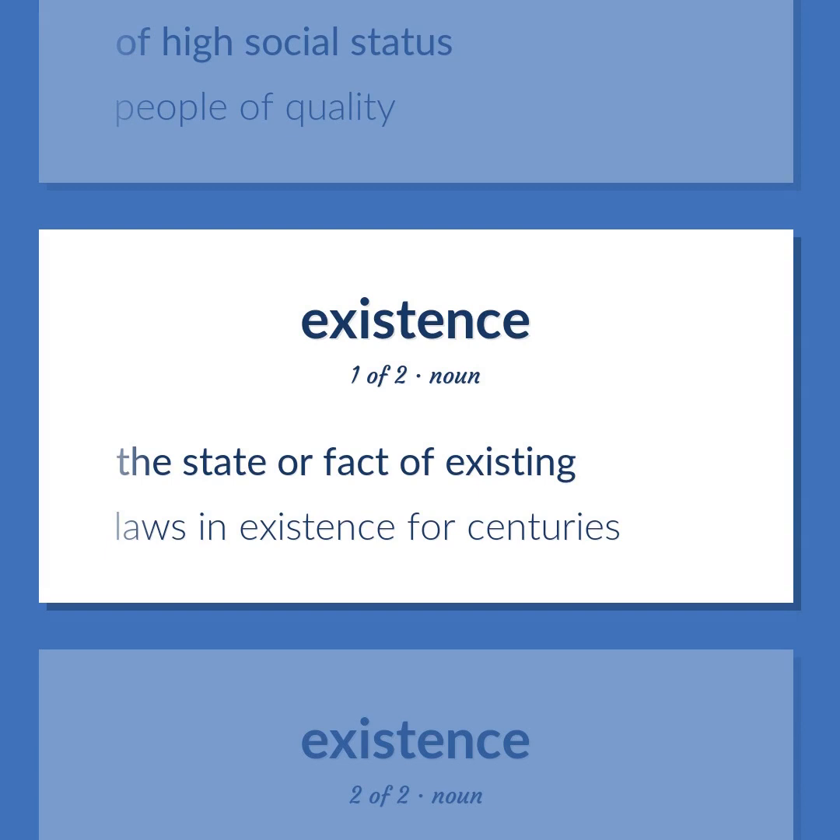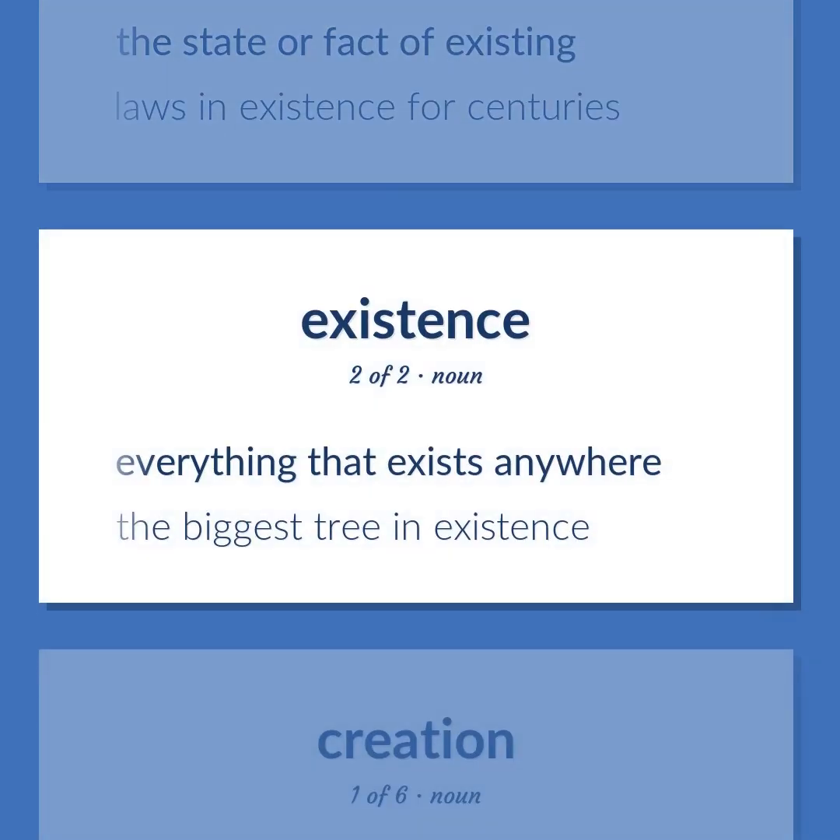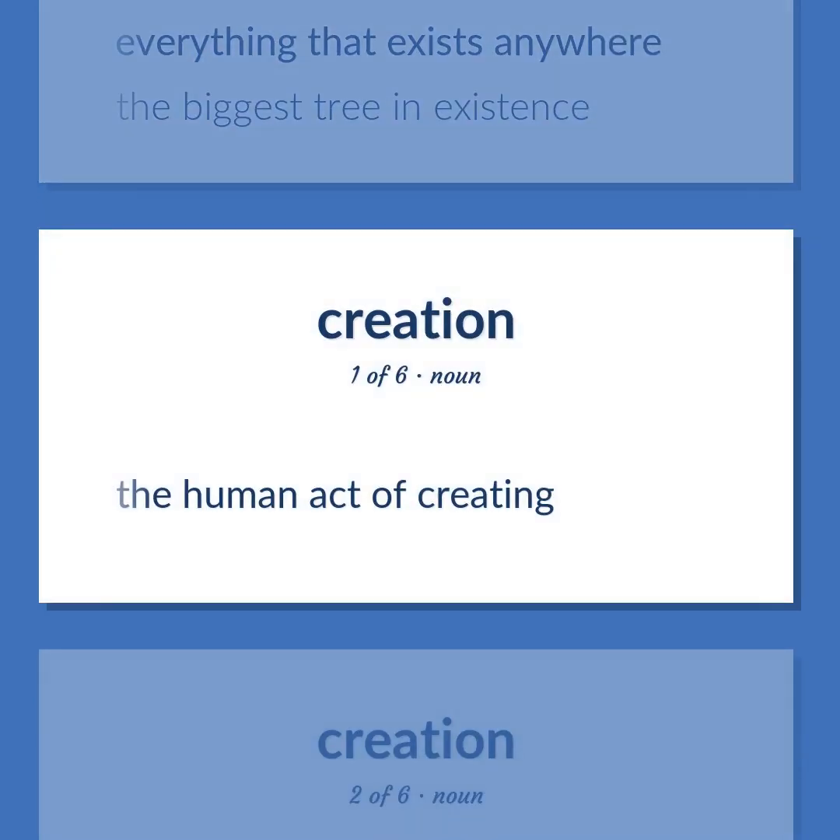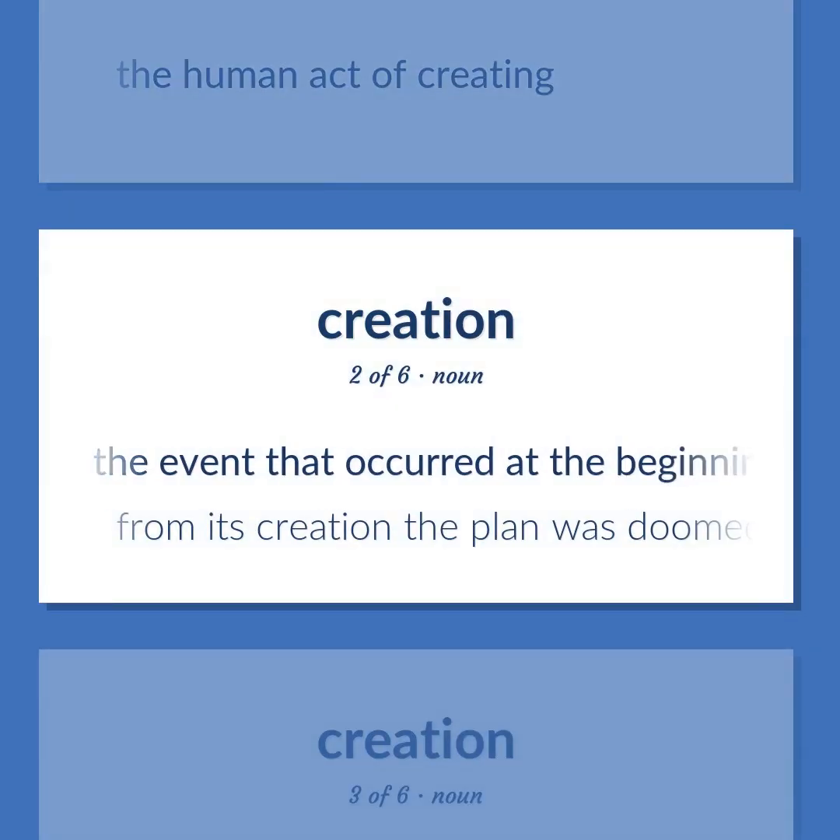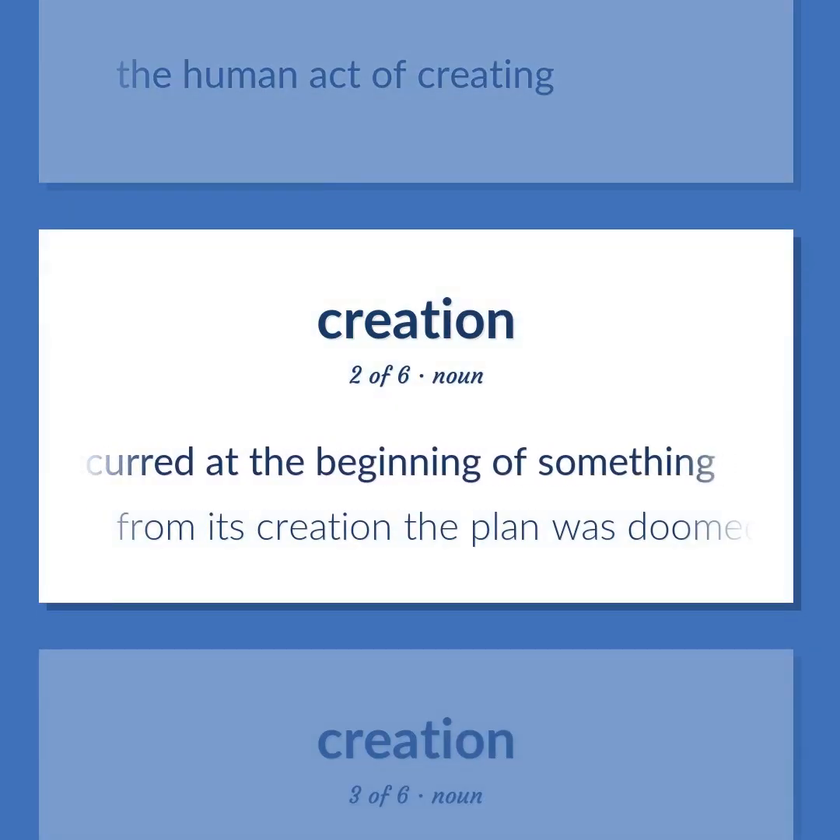The state or fact of existing. Laws in existence for centuries. Everything that exists anywhere. The biggest tree in existence. The human act of creating. The event that occurred at the beginning of something.